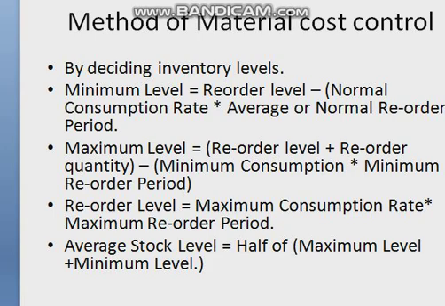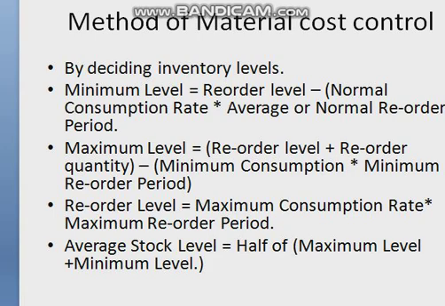So 450 minus average rate of consumption, which is given in the question as normal usage, that is 50 units per week each, and the normal reorder period we have to compute, by taking the average of it. We are given minimum reorder period 4 weeks and maximum reorder period 6 weeks, so 4 plus 6 amounts to 10. 10 divided by 2 is 5, so the average will be 5. So 50 into 5, so 450 minus 50 into 5, that is 450 minus 250 is equal to 200 units.